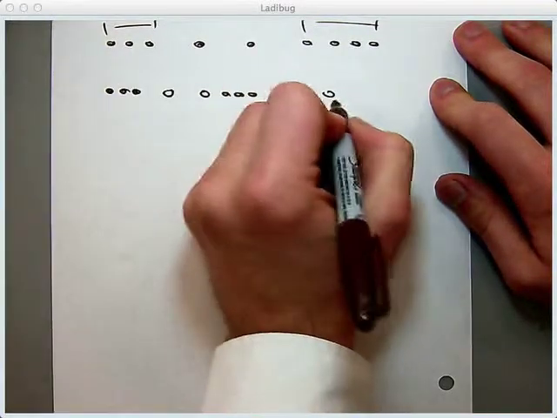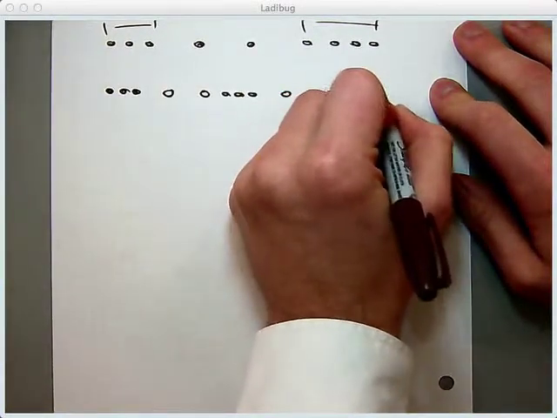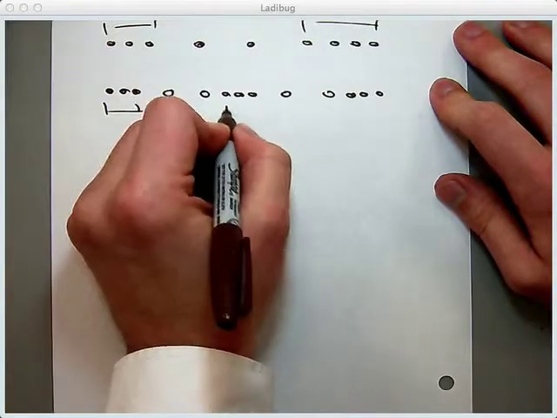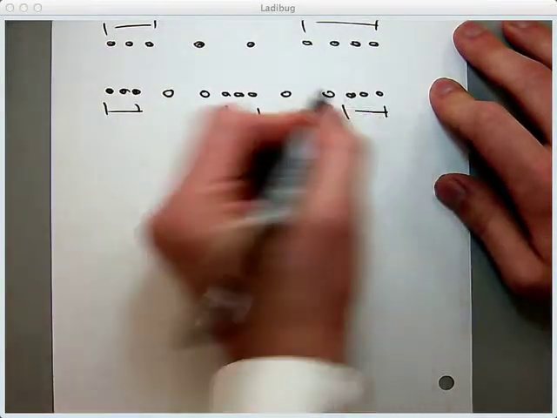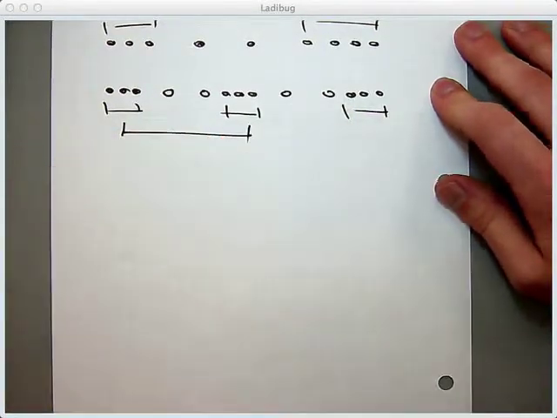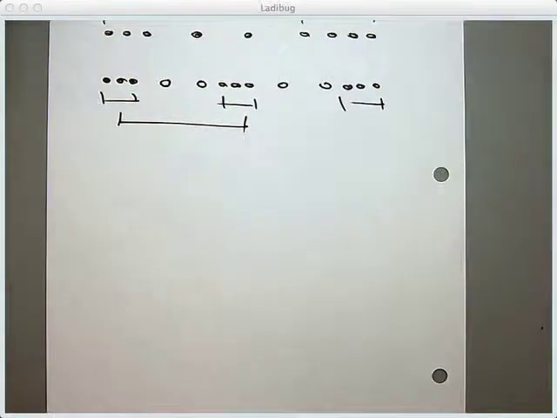Okay, so here I have a compression, a compression, a compression, and so I see a shorter wavelength there. So the shorter the wavelength, the closer those compressions are going to be together. That was a little bit harder to draw. Sorry.